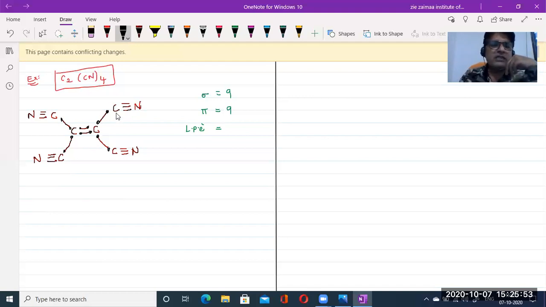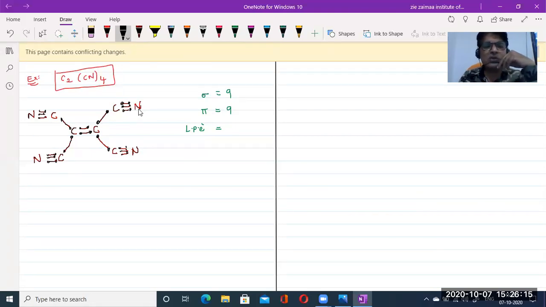What about this carbon? This carbon is already accommodating 1, 2, 3, 4, 5, 6, 7, 8. Yes, this carbon. Then obviously all the carbon atoms are also satisfied by accommodating 8 electrons, isn't it? Then let's find out about the nitrogen.